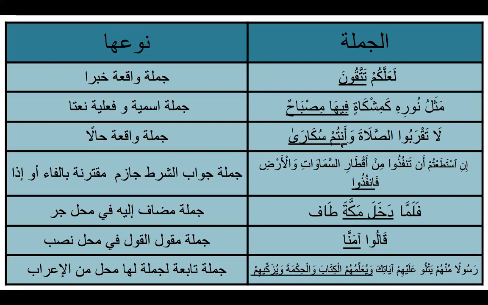Here jumla ismiya antum sukara is describing the condition of waw al-jama'a here, you all. So this jumla ismiya which is coming after waw hal is going to be labeled as fi mahalli nasbin.